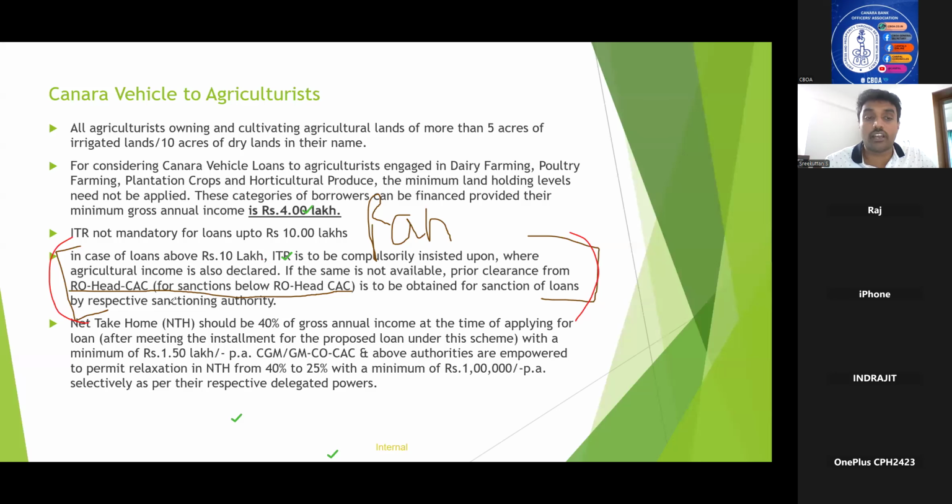Now, net take home income is 40 percentage of gross annual income.